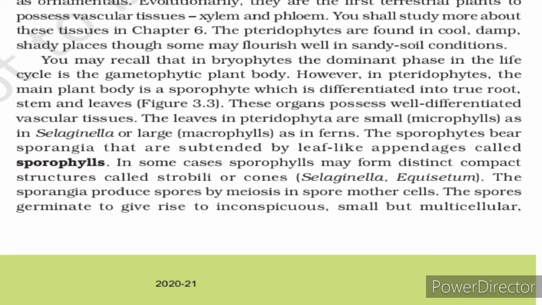That's why we call it the prothallus. Thallus is there, but here the differentiation is more as compared to bryophytes. So the plant body of a pteridophyte is more complex as compared to bryophytes.